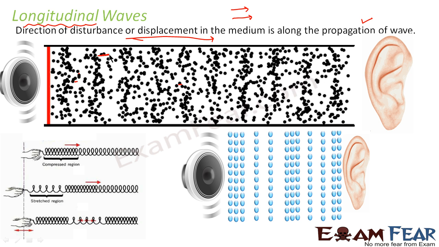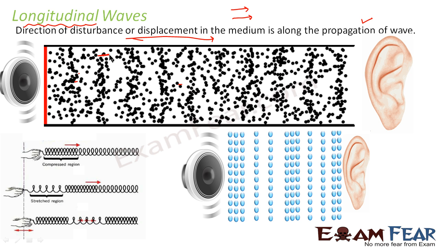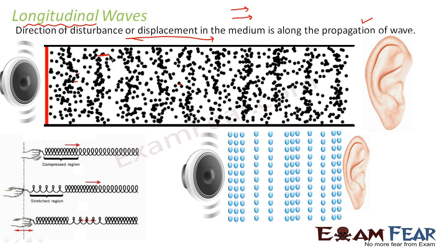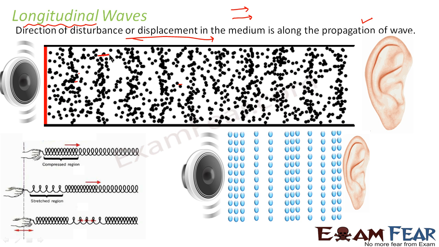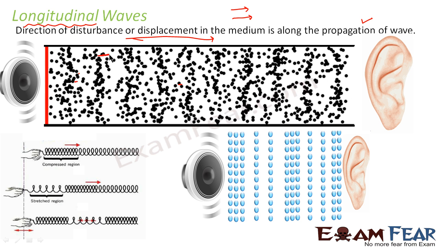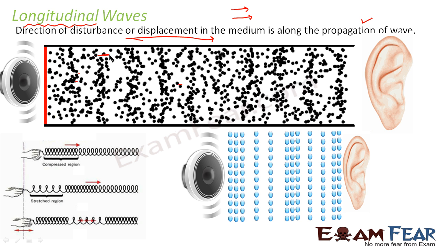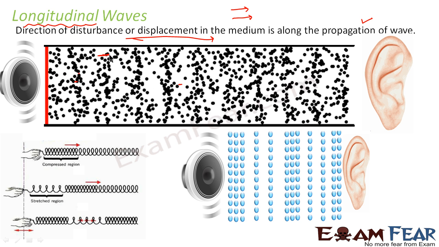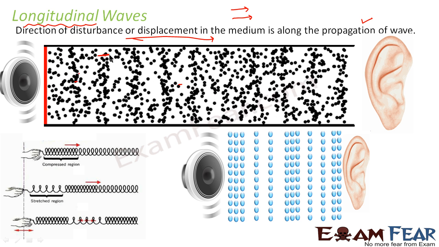You can also think of a slinky as an example of longitudinal waves. You understand what a slinky is, right? If you see a spring, you can imagine a slinky. You stretch it from both ends and you leave it. So what happens? It keeps moving. It gets compressed again, it gets expanded again, compressed again, expanded, and so on. Even in that case, that is nothing but an example of a longitudinal wave.